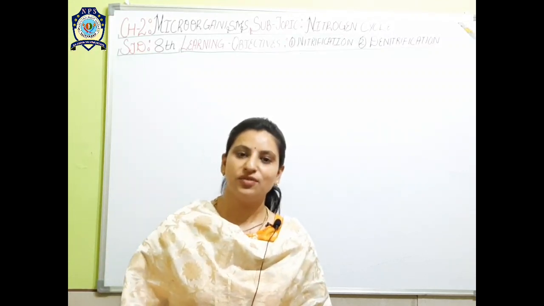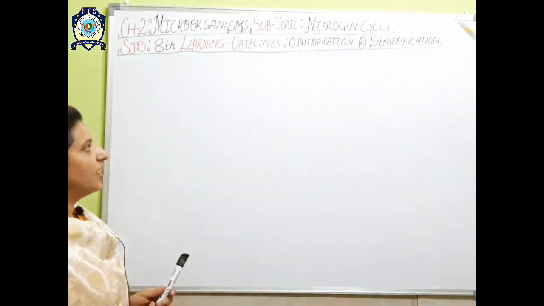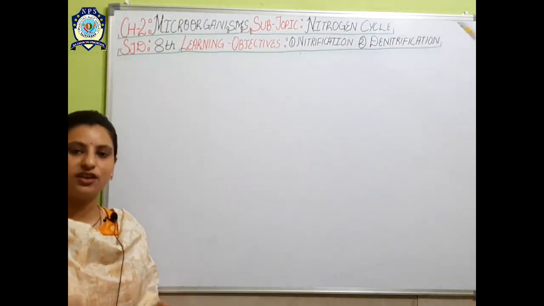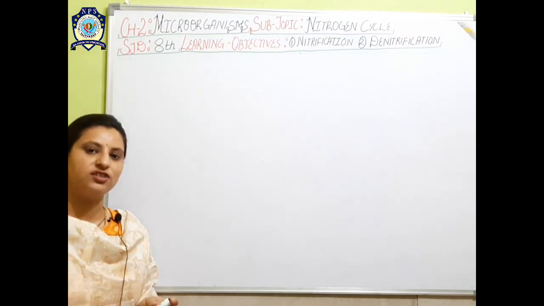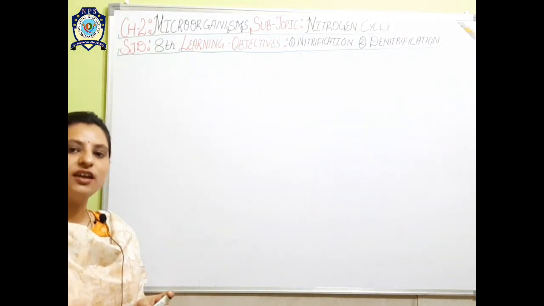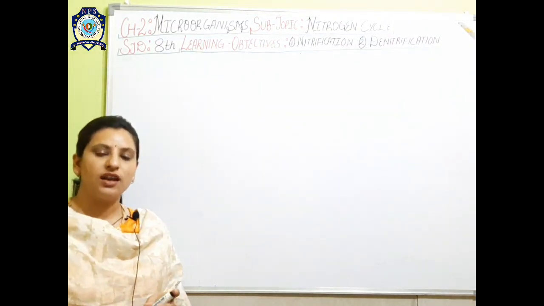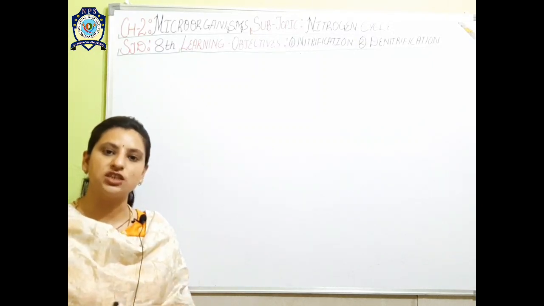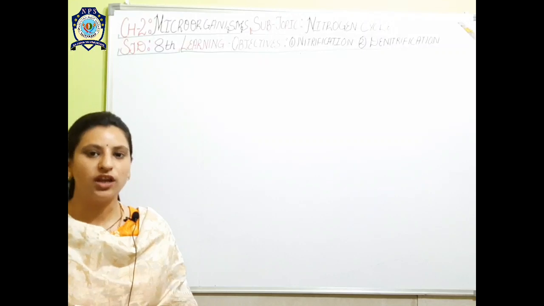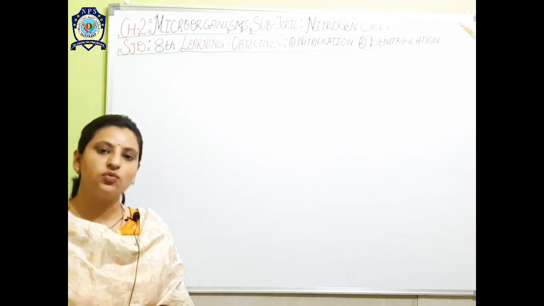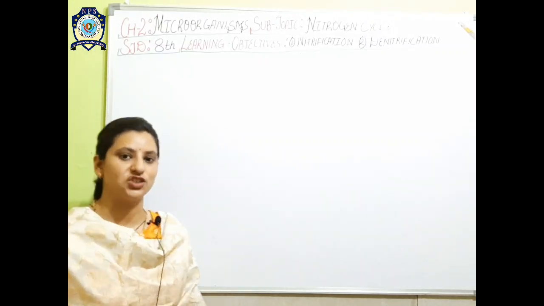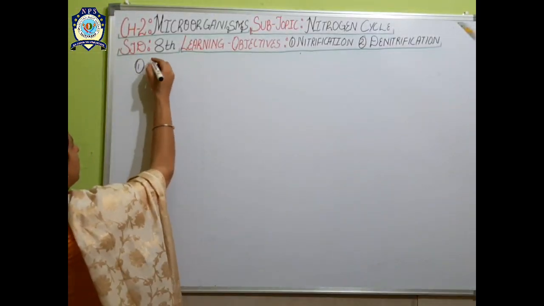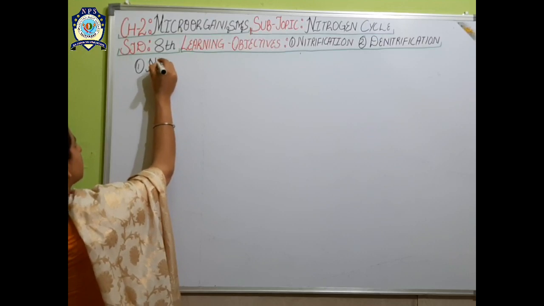So today we will learn about the objectives, as we will learn about nitrification and denitrification. These are the two last processes of the nitrogen cycle. As we have learned that in the nitrogen cycle, the last process was ammonification, and in ammonification there is formation of ammonia. So let's see what happens to this ammonia in nitrification. So step number 1 which we are going to discuss today is nitrification.